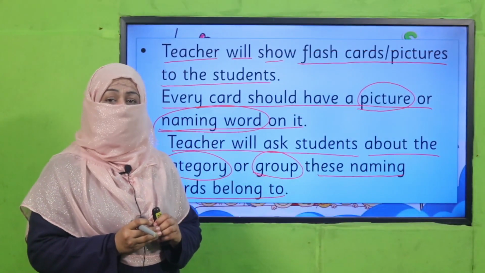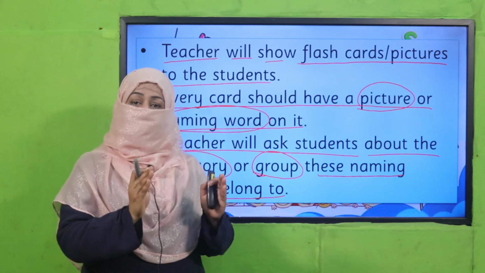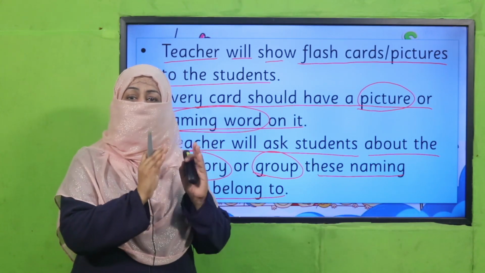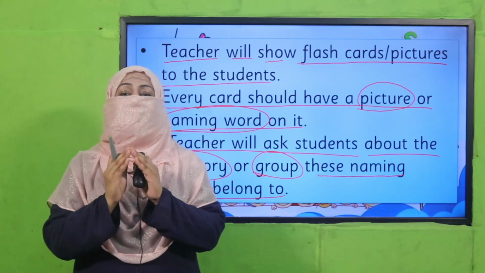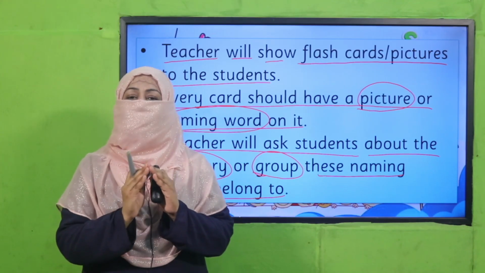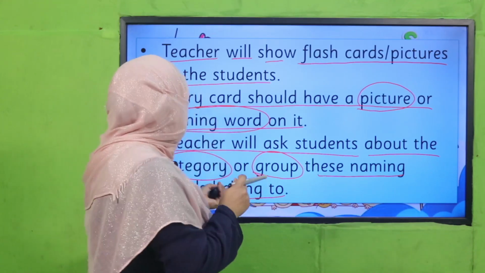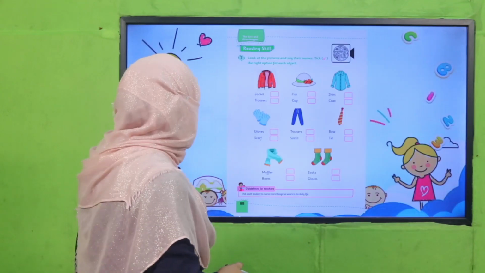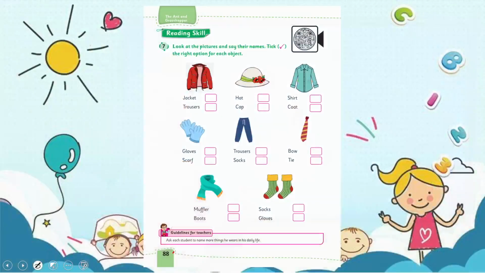Yes, my dear students, do you understand? This is how beta we keep finding the naming words, and we keep placing them in our category. That is known as categories of naming words. So let's see what does your book say about it. All of you open your book on page number 88.